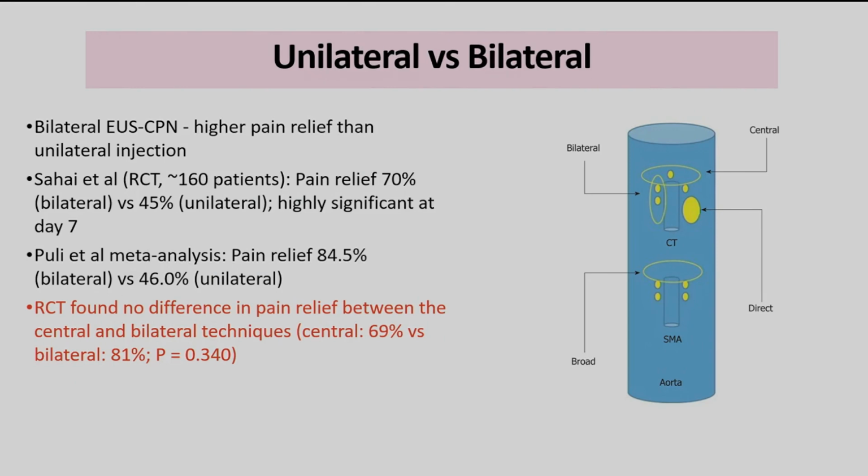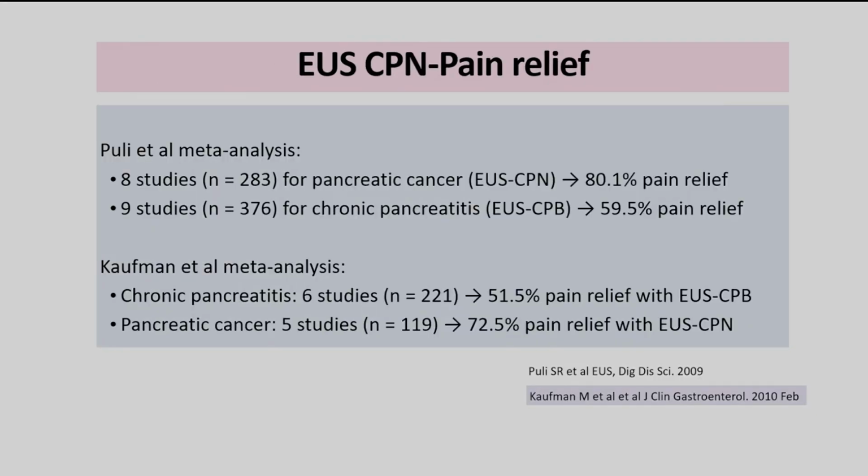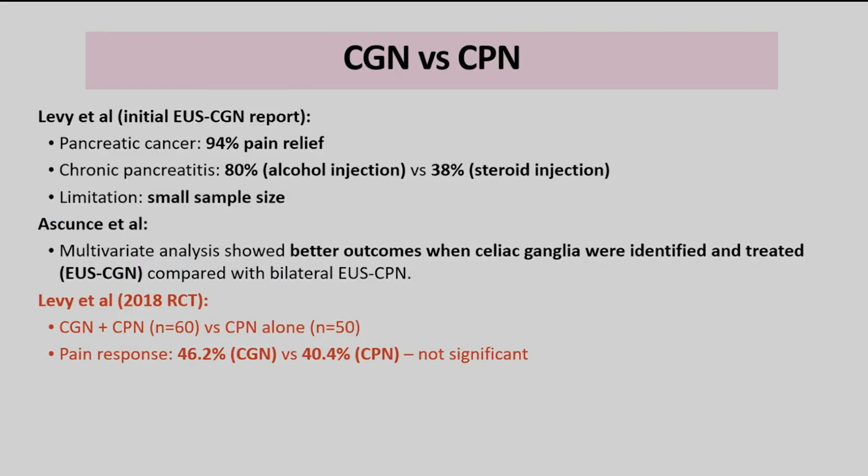If you look at the literature between unilateral and bilateral, I think there's a lot of diversity, but this is an RCT which found there is no difference in the pain relief, whether you do unilateral or bilateral. Celiac plexus neurolysis gives pain relief in both malignant and benign disease, with better pain control in the malignant disease in comparison to benign, per the meta-analysis by Puli et al. and Kaufman et al. Comparison of celiac ganglion versus celiac plexus, again, shows no difference.